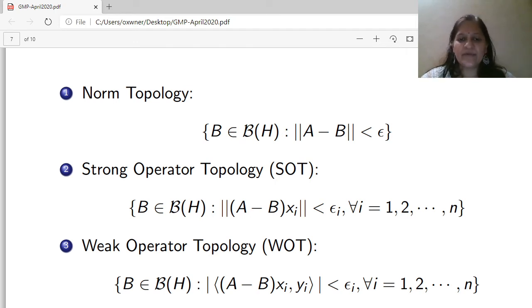In SOT, it is the set where the norm of (A minus B)x_i is less than epsilon for all i from 1 to n. In the weak operator topology, it is the set of all B in B(H) such that the absolute value of the inner product of (A minus B)x_i and y_i is less than epsilon for all i from 1 to n. In some proofs, we need neighborhoods in different topologies.